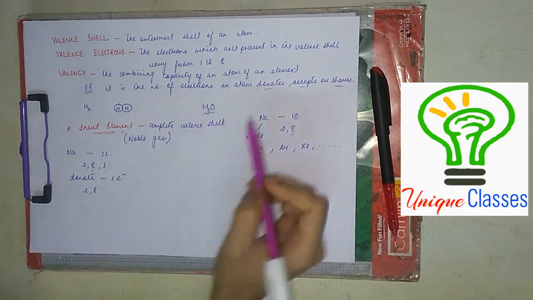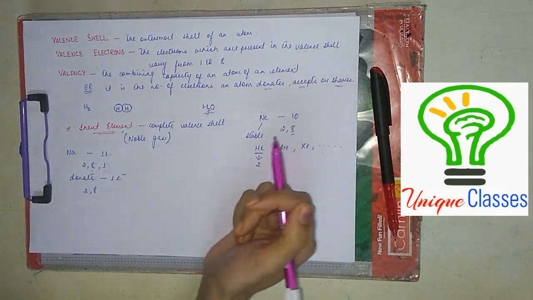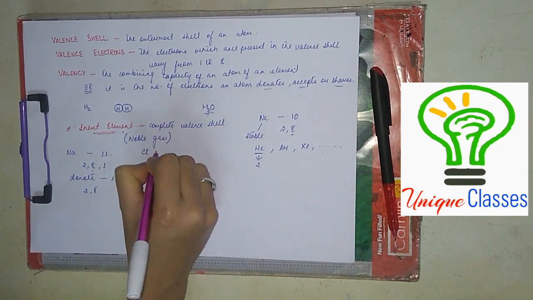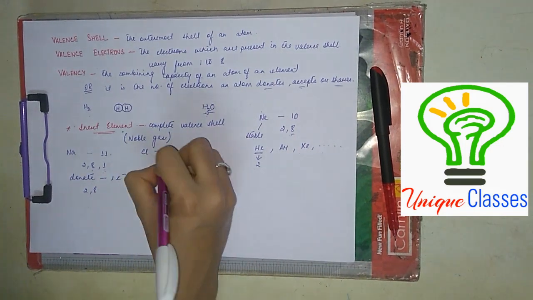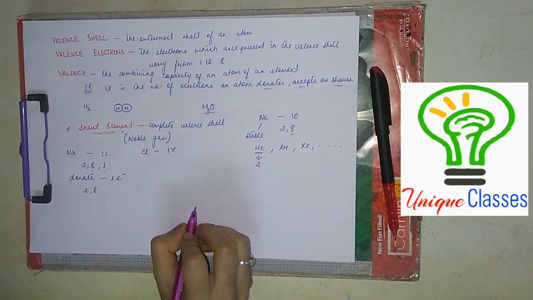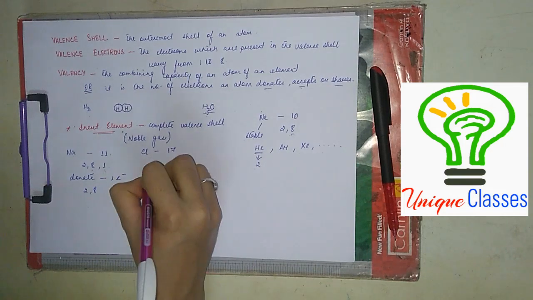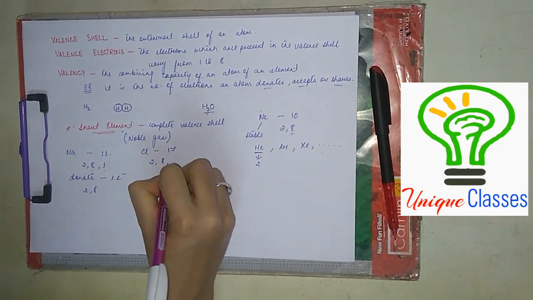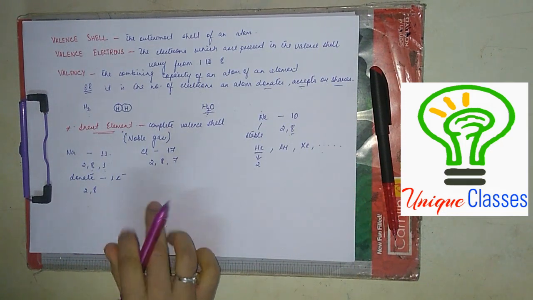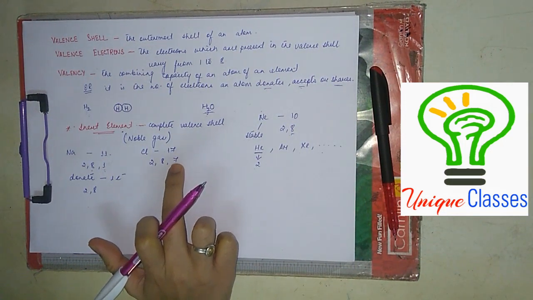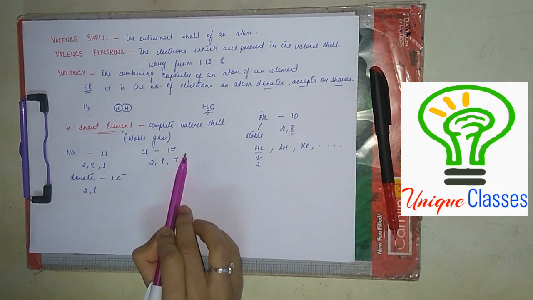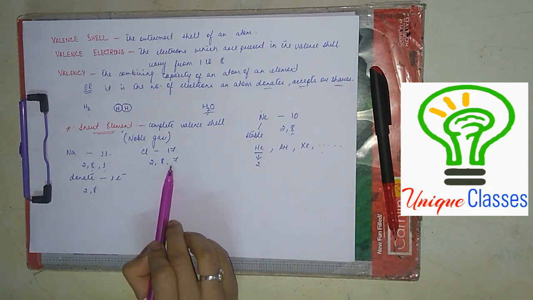Okay, let us see what happens in the case of accepting. Let us take the example of chlorine. Chlorine has an atomic number of 17. Clear? Okay. Now, what is its electronic configuration? 2, 8, 7. Now, chlorine has two options to become stable. Either it donates 7 electrons to someone or it accepts 1 electron.